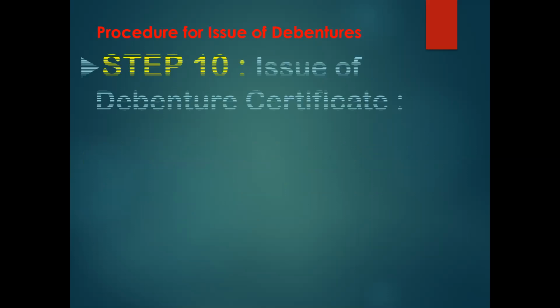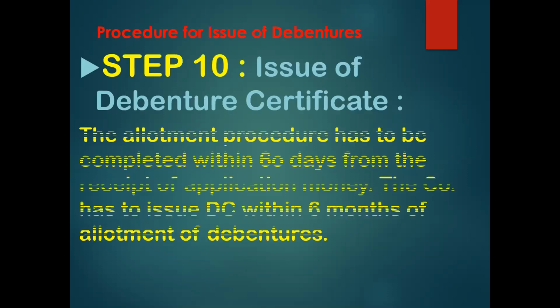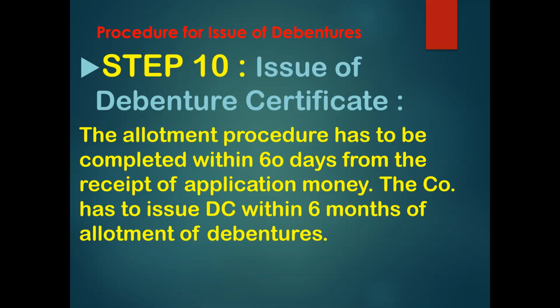Coming to the next point, step number 10, issue of debenture certificate. The allotment procedure has to be completed within 60 days from the receipt of application money. The company has to issue the debenture certificate within 6 months of allotment of debentures. This point we have already covered many times in the previous chapters as well.